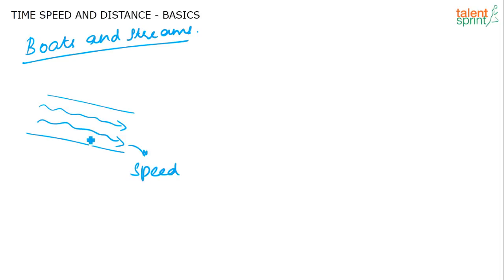Now coming to boats and streams, again the concept of relative speed applies. Here there are one or two terms which you should remember. For example, let's assume that there is a river which is flowing in this direction. This is water flowing, so this is called the speed of the current. Generally in questions on boats and streams, we look at the speed of the water current. In questions, you generally take it as U or V. Let us just take it as V here.